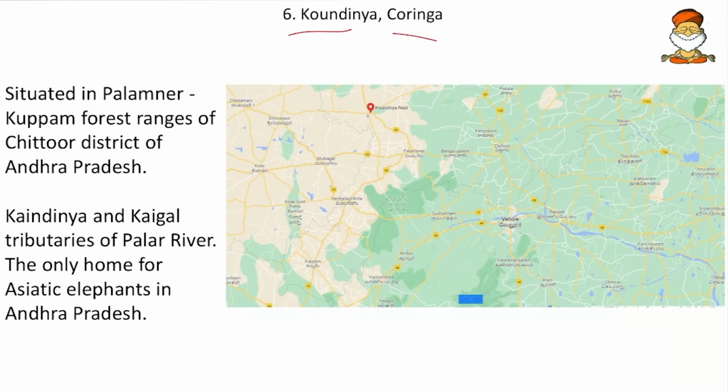Then the Kundania and Koringa wildlife sanctuaries. So friends, first one, the Kundania Wildlife Sanctuary. So that is situated in the Palamner Kuppam forest range of Chittoor district of Andhra Pradesh. And here the Kaindinia and Kaigal tributaries of Palla river will flow nearby it. And this is the only home for Asiatic elephants in Andhra Pradesh.